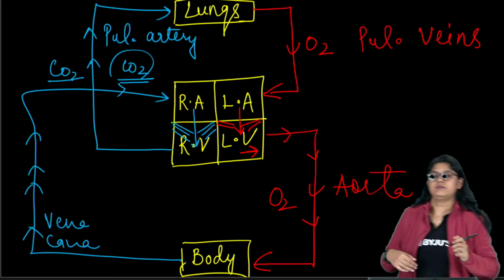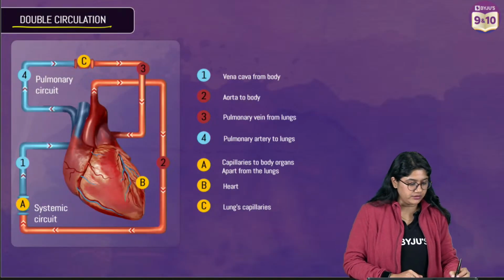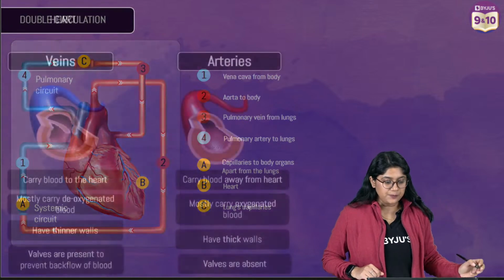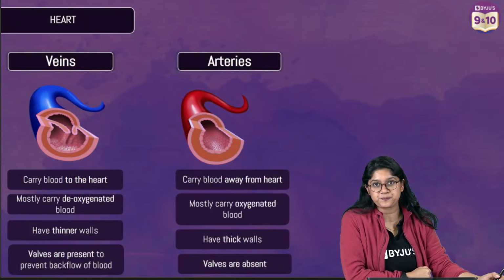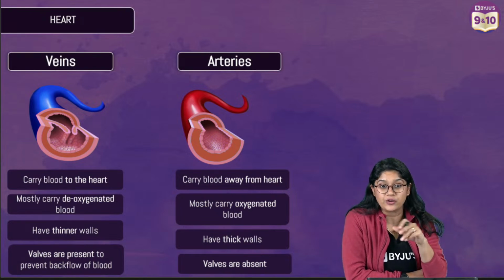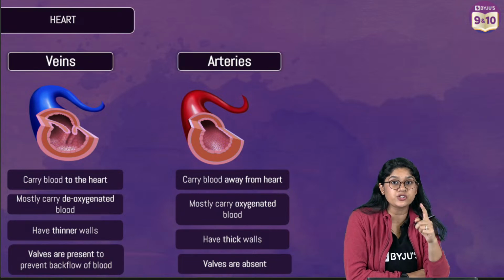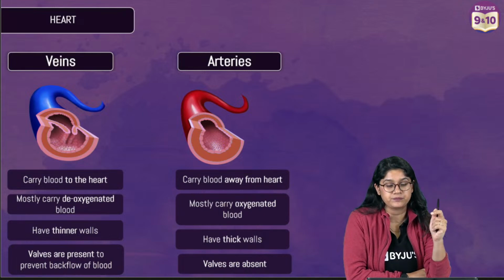Okay. Very good. So you can write this in this particular way, right? The third part of this question was about the capillaries, arteries and veins. Those of you who have doubt in capillaries, please look over here. Akriti, you can draw this if they ask you to draw or explain the double circulation. You can definitely draw the diagram.